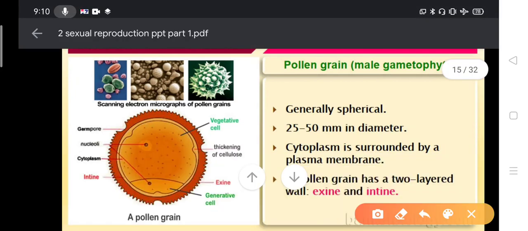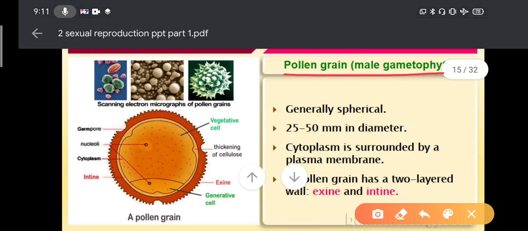So now, generally the pollen grain is a male gametophyte where the male gametes are inside. Generally spherical, some may have changed shape, so those shapes can be seen here. 25 to 50 micrometer in diameter. Diameter means from this point to this point. The cytoplasm is surrounded by the plasma membrane. Yes, the plasma membrane is there.